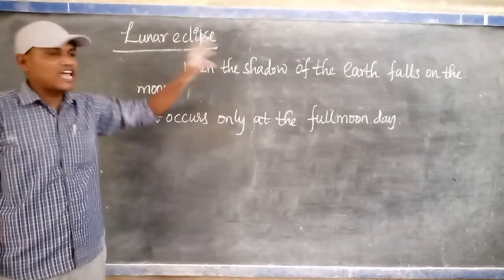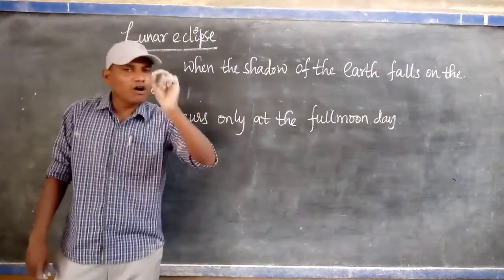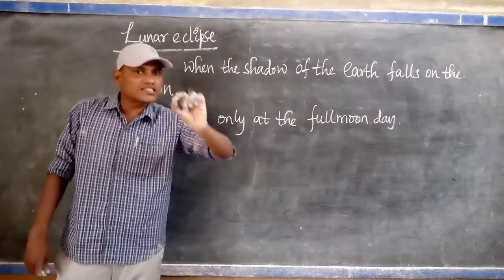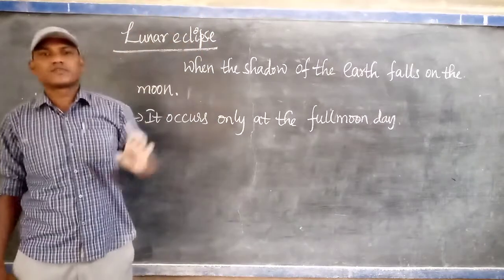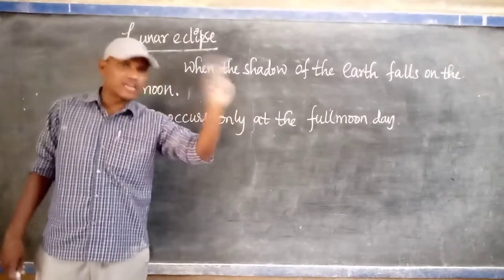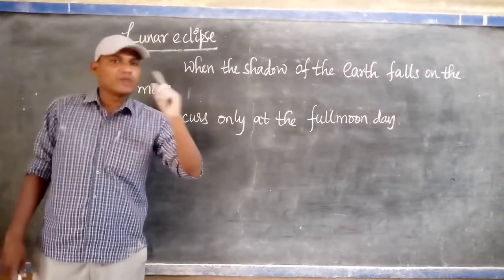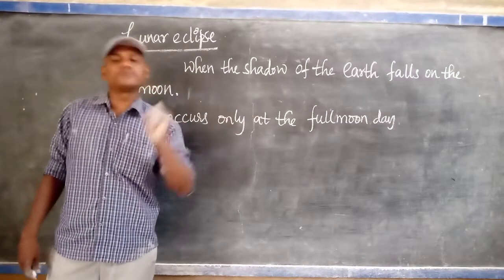Okay, what is the reason? I will explain. Listen very carefully. Eclipse is nothing but an astronomical event. It occurs only in the sky. How many types of eclipses are there? Two. One is the lunar eclipse. The second one is the solar eclipse. Lunar eclipse in our mother tongue is called Chandragrahanam.